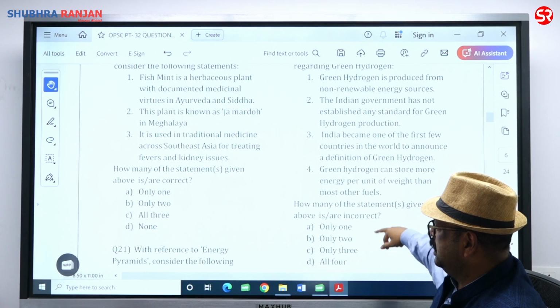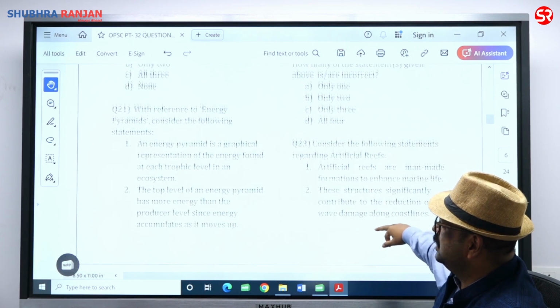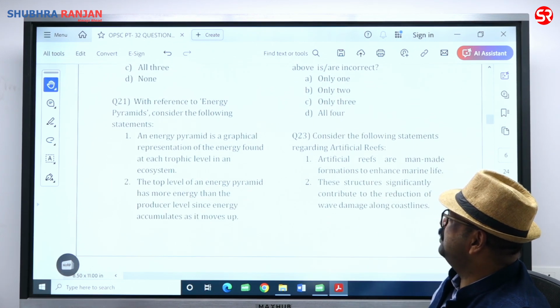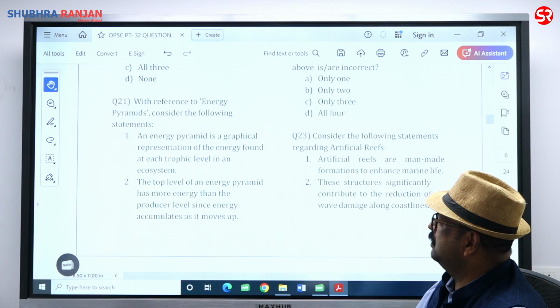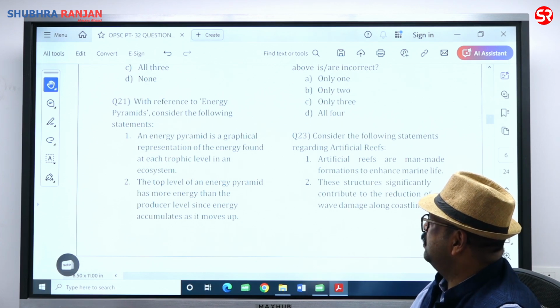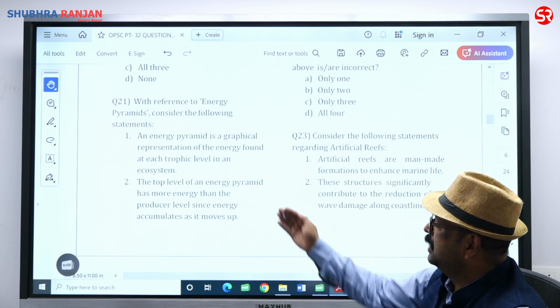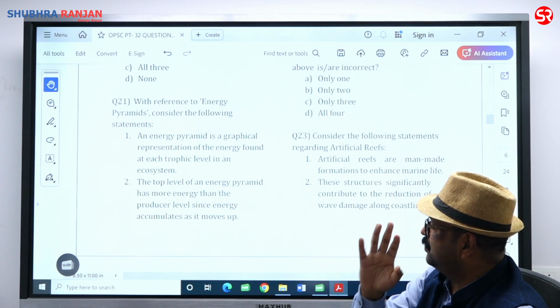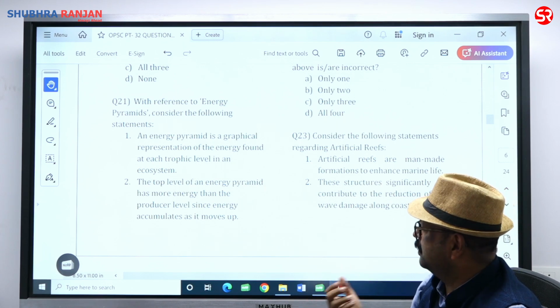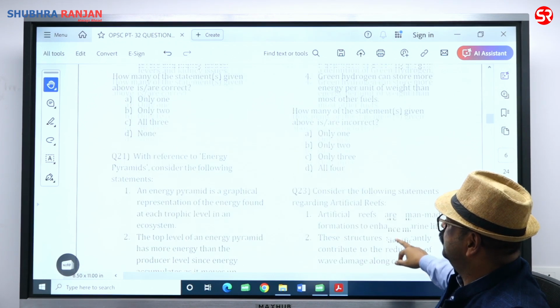Option C, Charlie. With reference to the energy pyramid, consider the following. Pyramid, representation of energy. An energy pyramid is a graphical representation of energy found at each trophic level in an ecosystem. It is just stating the definition. Then it says the top level of an energy pyramid has more energy than the producer level since energy accumulated. This is absurd. Energy transfer always takes place from high energy to low energy. Producers have the most energy, the top has the least energy. Statement 2 is wrong. So 1 is correct, 2 is wrong.